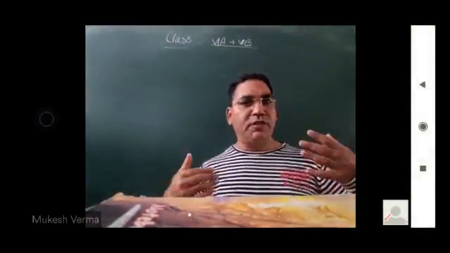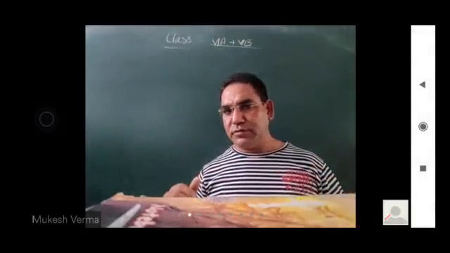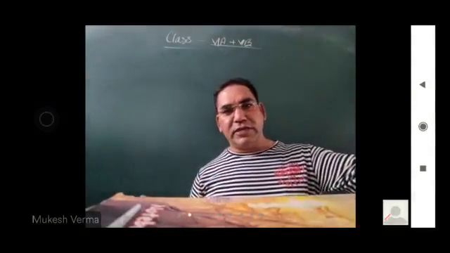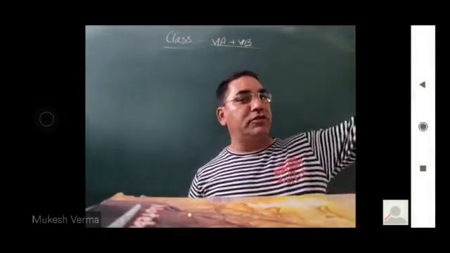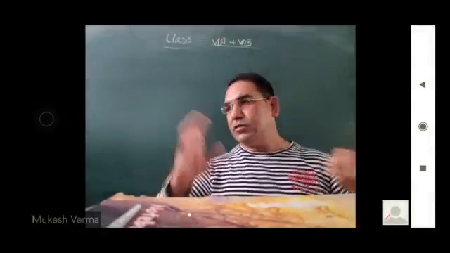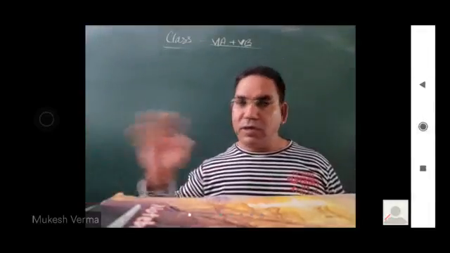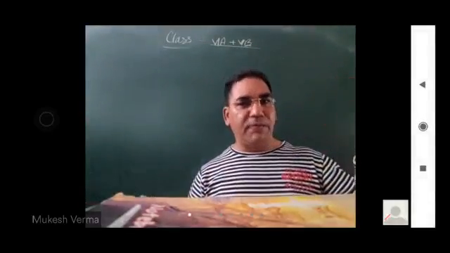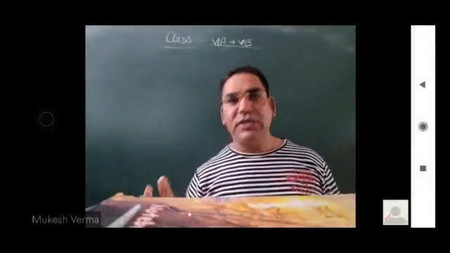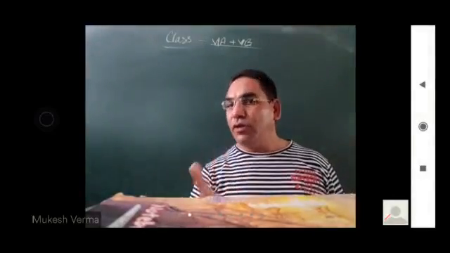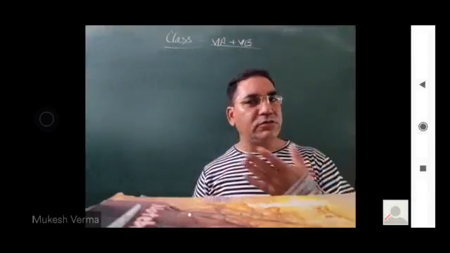One pole points towards the north pole of the earth, the other towards the south pole of the earth. These are called the north seeking pole and the south seeking pole.